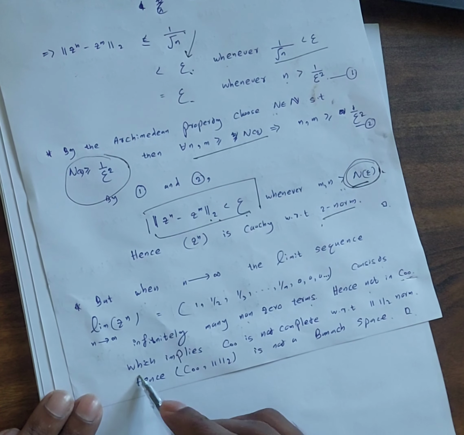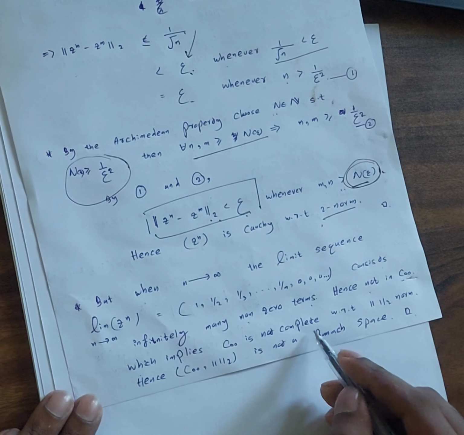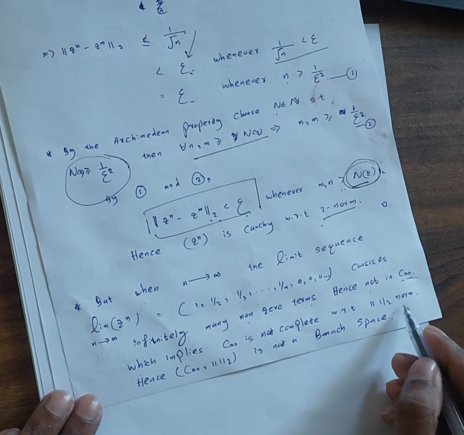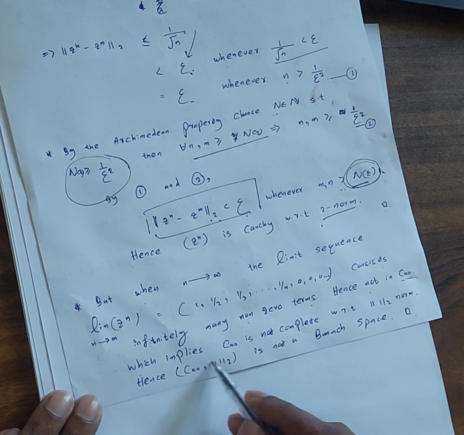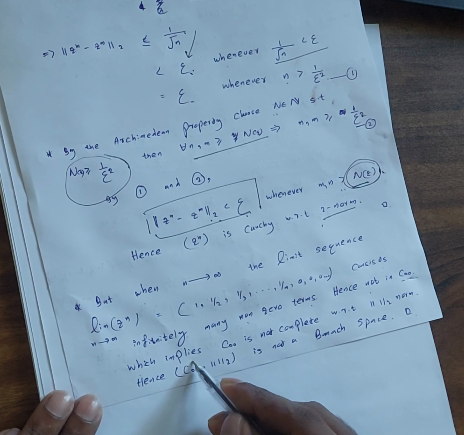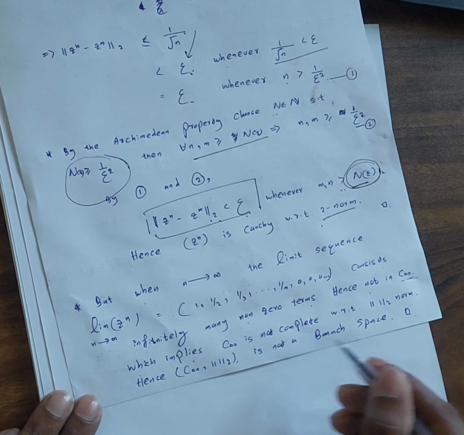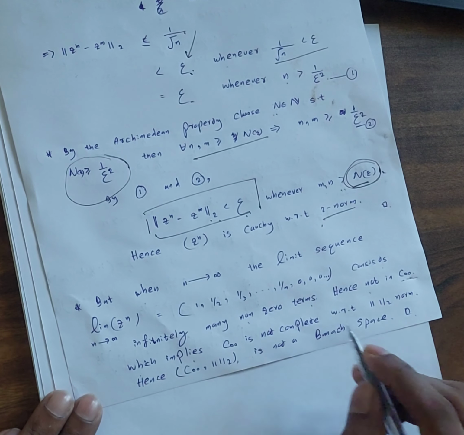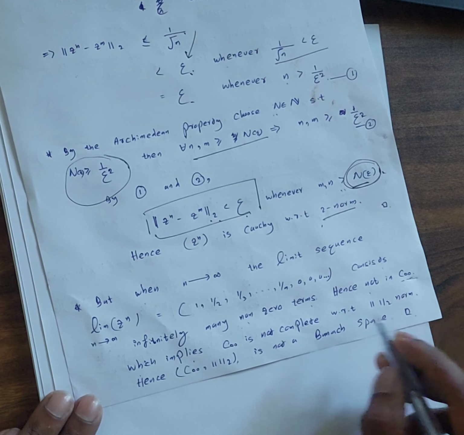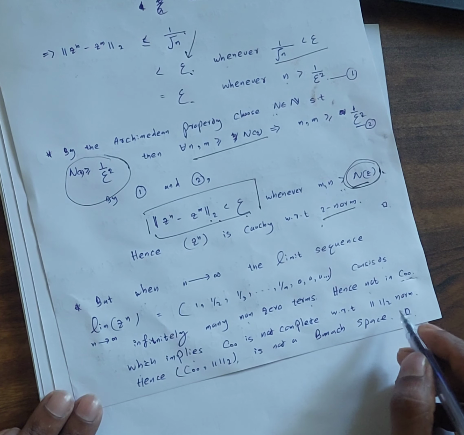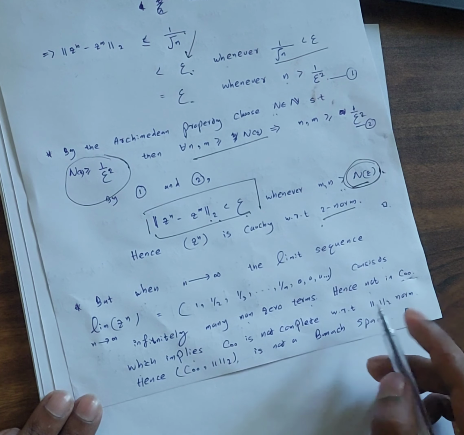That implies the given space is not complete with respect to the two norm, hence this space is not a Banach space because it is not complete. So here we attacked the condition of completeness in order to prove the given space is not a Banach space.